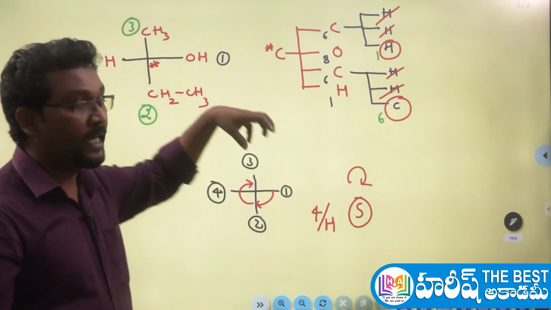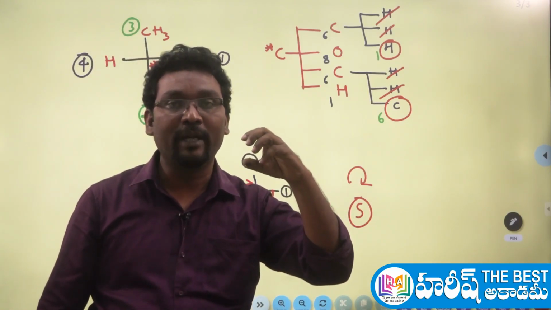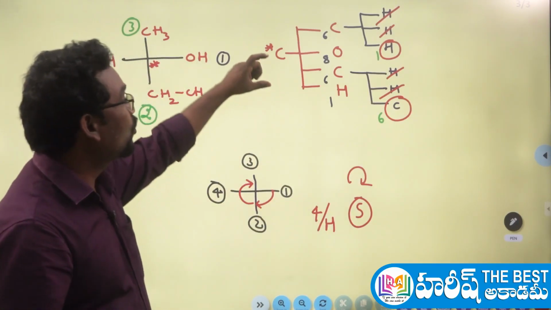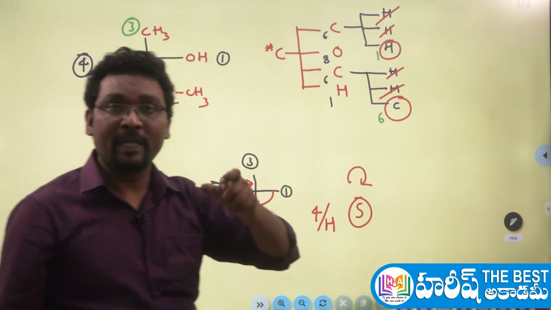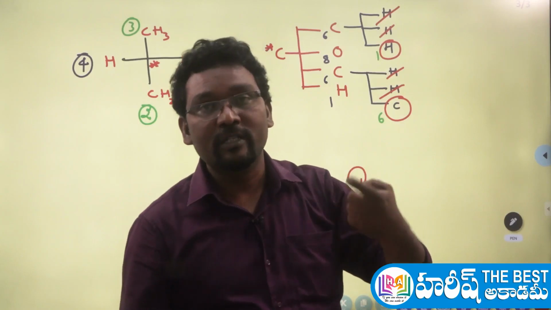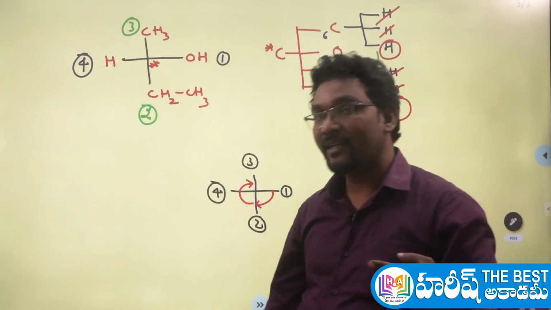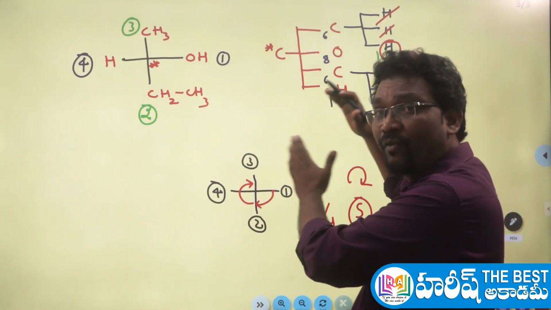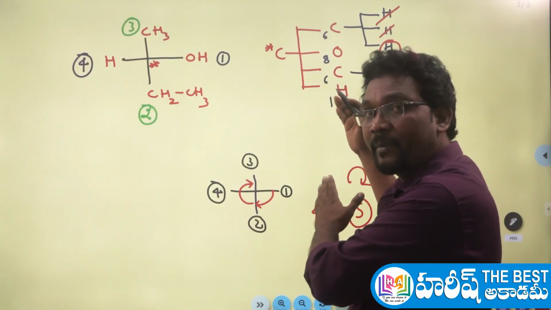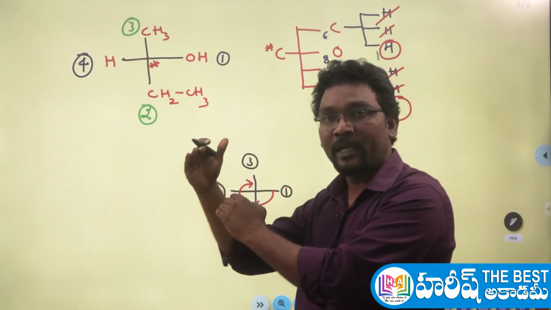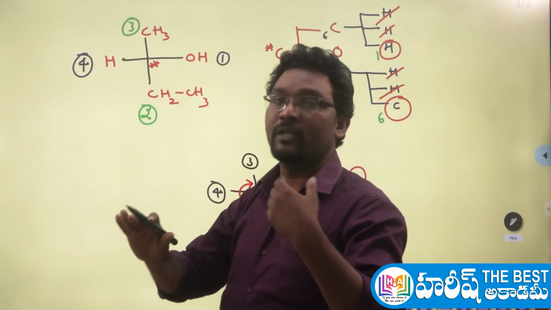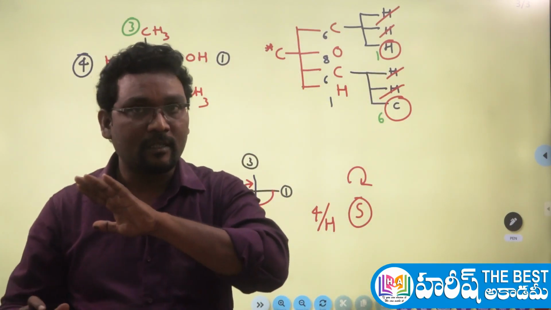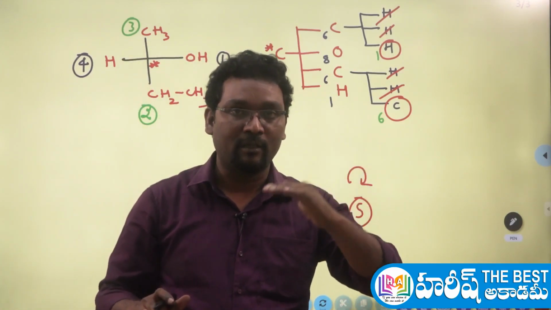So here in this rule, what you have to focus on is that if two same atoms are there at different positions, their atomic numbers will be the same. In that case, how to decide the priority? In that case, you simply go for the further atoms. Check their atomic numbers. The atoms with the same atomic numbers at the two different positions, cancel them, because they are not going to help us decide the priority. Correct? So just cancel them and check the other atoms.